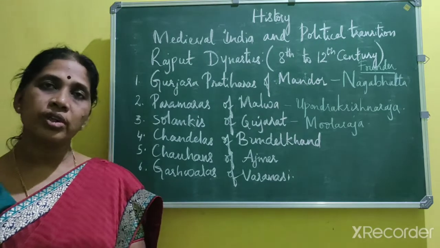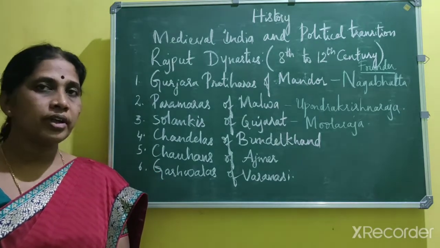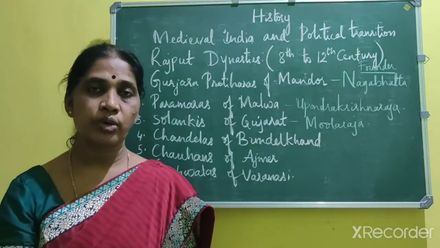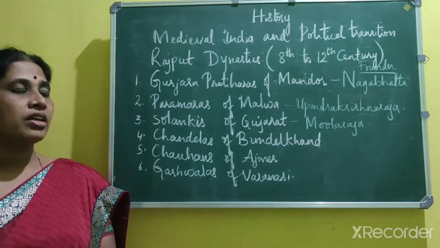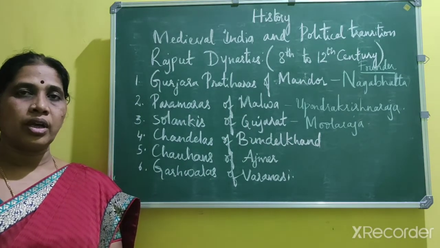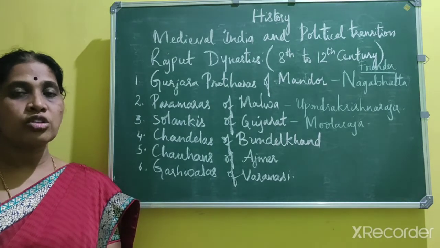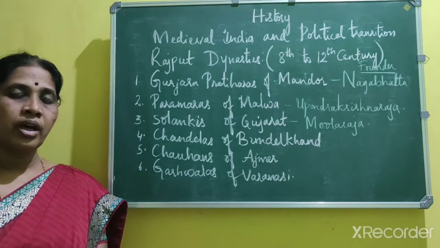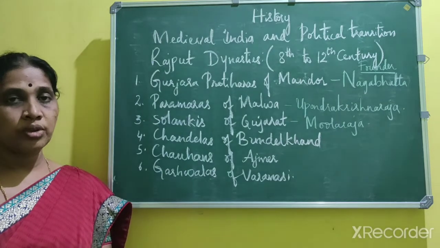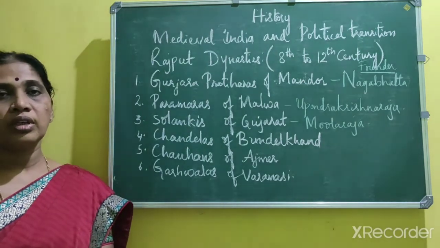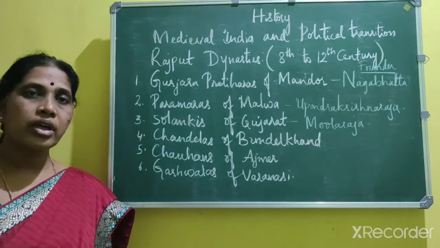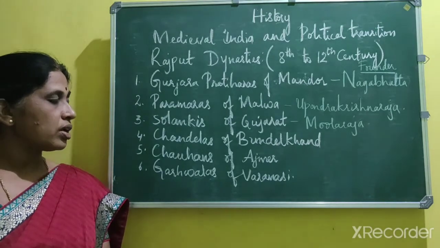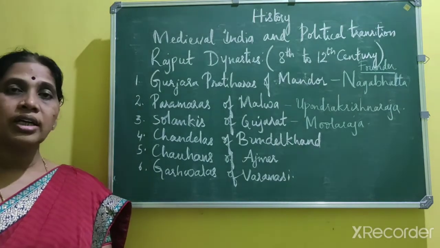Now let us know about the origin of the Rajputs. Scholars differ about the origin of Rajputs. Some claim that they are descendants of Surya Vamsha, and others say they are from the Chandra Vamsha. Some others trace their origin to the sacrificial fire, and they call themselves the Agnikula Rajputs. They say there were around 36 Rajput clans, and they ruled most of the northern and western part of India. Noted Rajput dynasties of India are Gurjara Pratiharas, Paramaras, Solankis, Chandelas, Chauhans and Garhwalas.